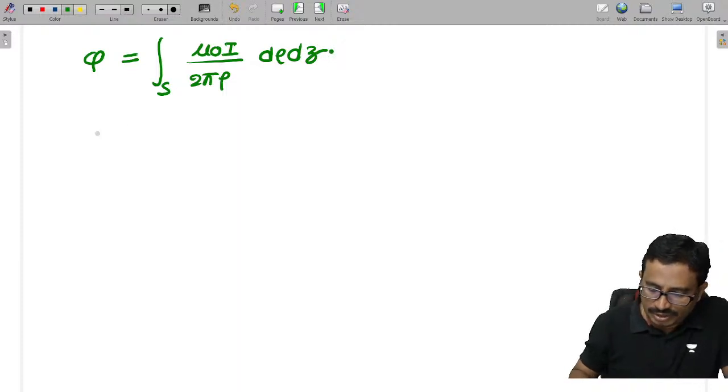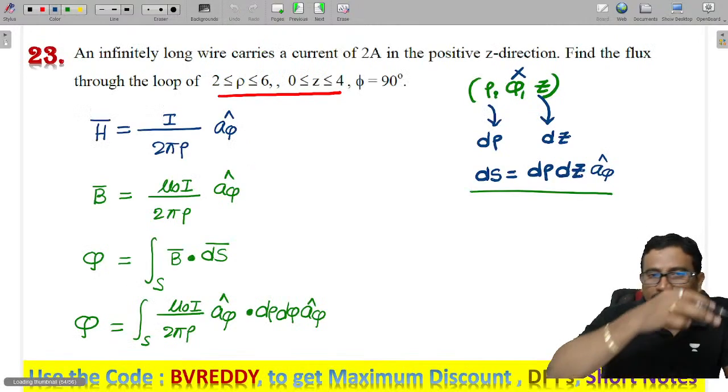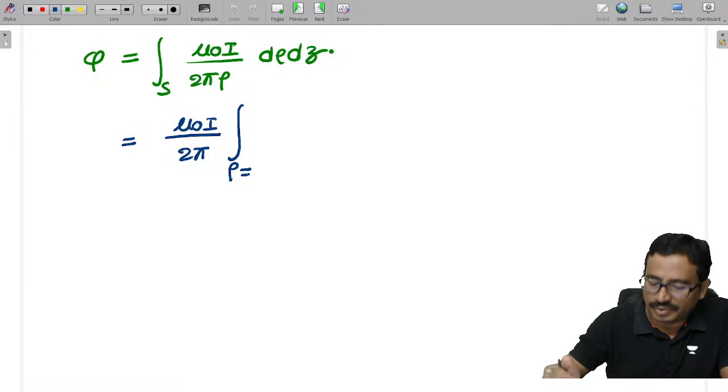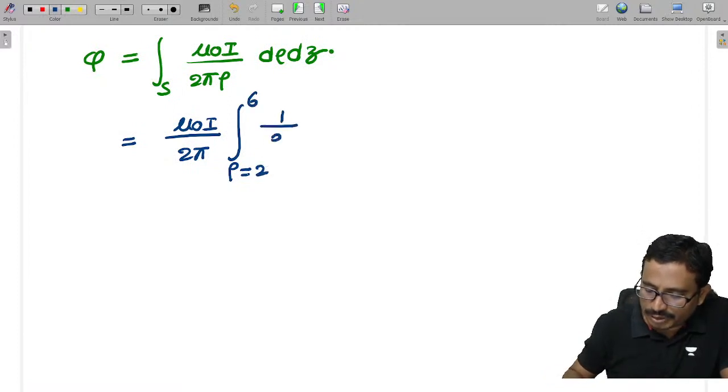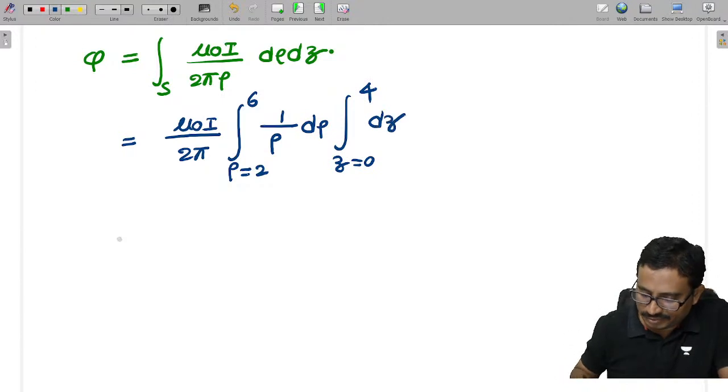Now let's integrate. Mu naught I by 2 pi is a constant, so take it outside. The rho limits are 2 to 6, with 1 by rho into d rho, and the z limits are 0 to 4 into dz.